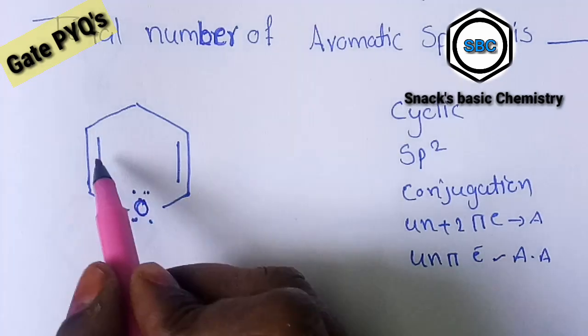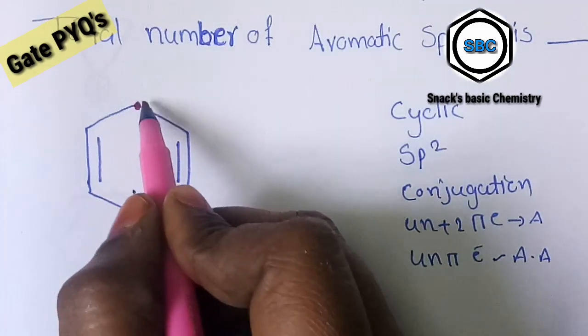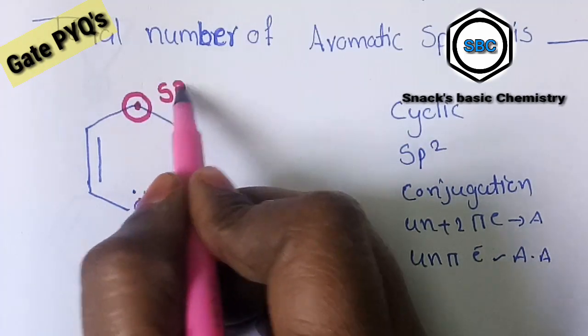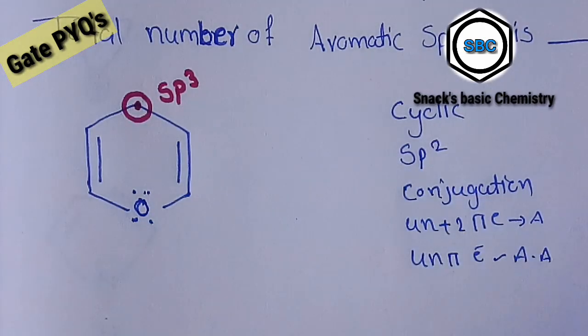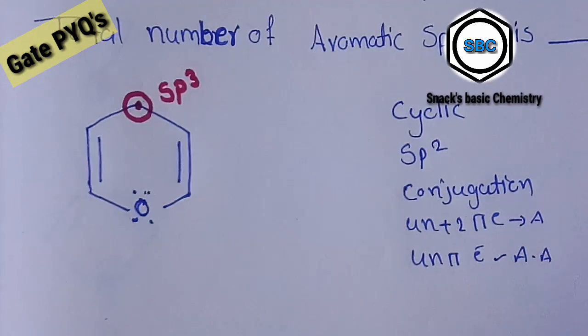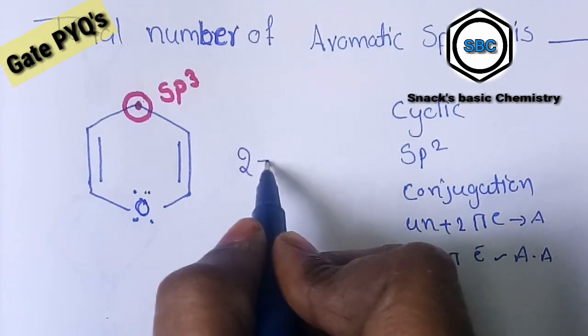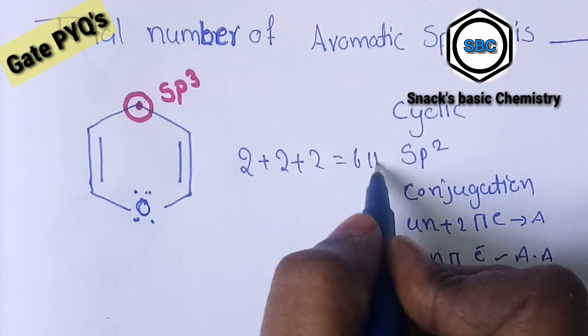In this case, 1 2 3, it has a carbon with sp3 hybridization. It has 2 plus 2 plus 2 equals 6 pi electrons.